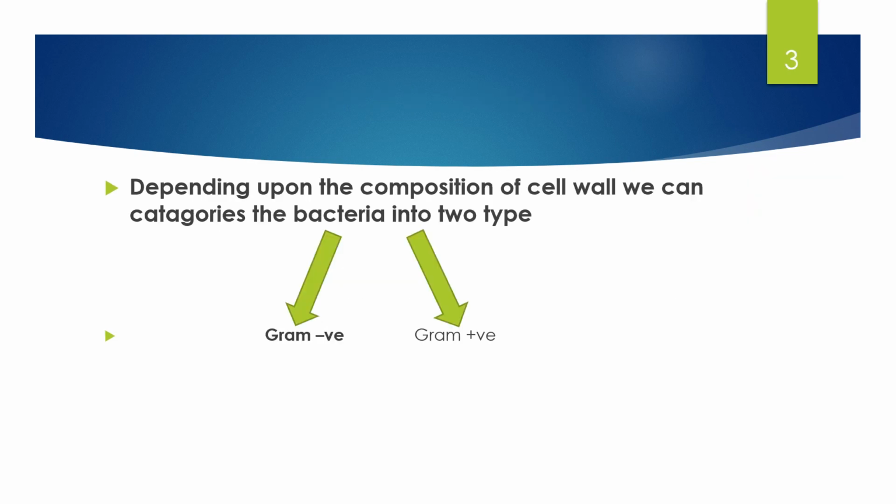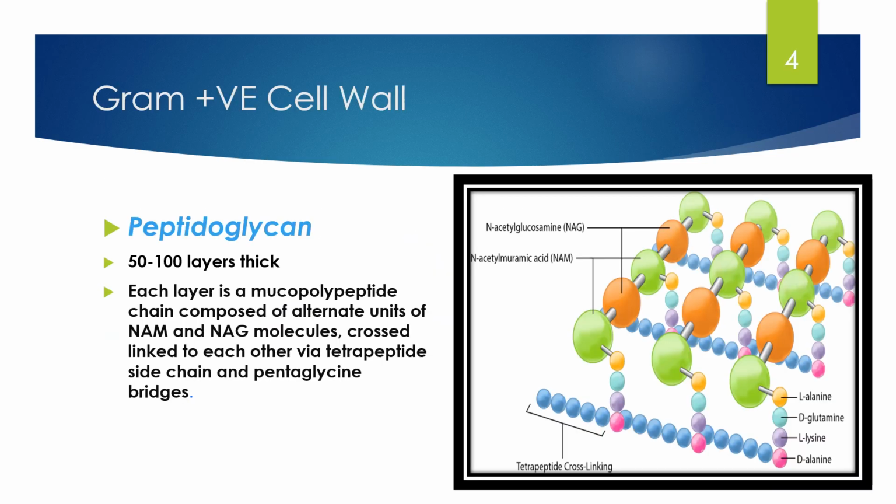Next, depending upon the composition of the cell wall, we can categorize the bacteria into two types, that is gram-negative bacteria and gram-positive bacteria. Let's talk about the cell wall of gram-positive bacteria. The main and most important component of the bacterial cell wall is the peptidoglycan layer.